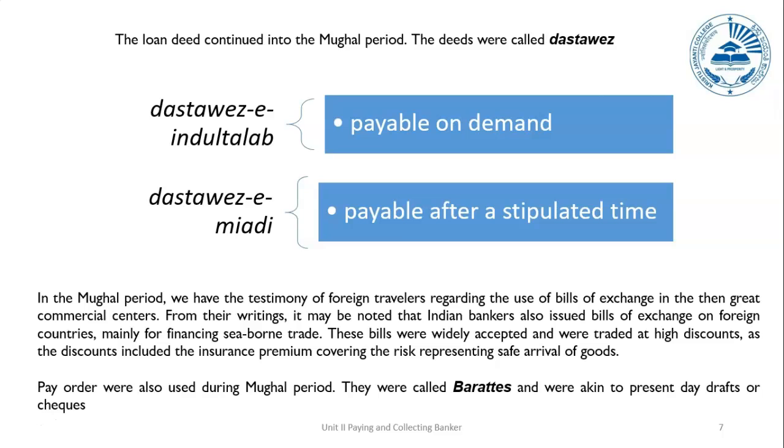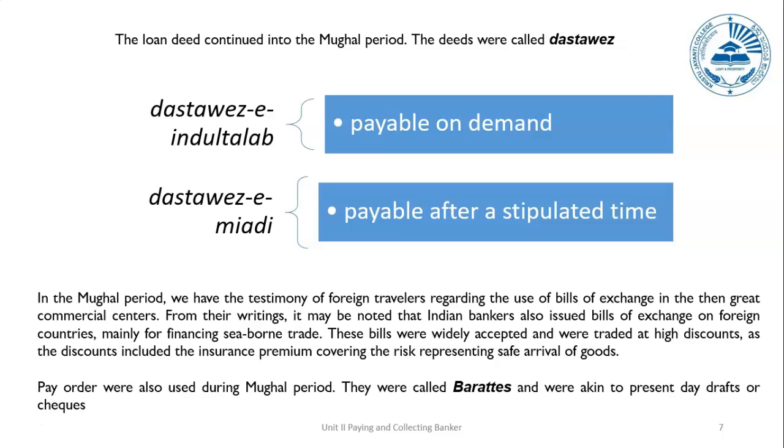In the Mughal period, we had the testimony of many foreign traders who were visiting India, and they were being given some bills of exchange, because in India they had greater wealth and the trades were happening on a larger scale. Therefore, when people came here, they took up these bills of exchange instead of the monetary value for the goods they traded here.